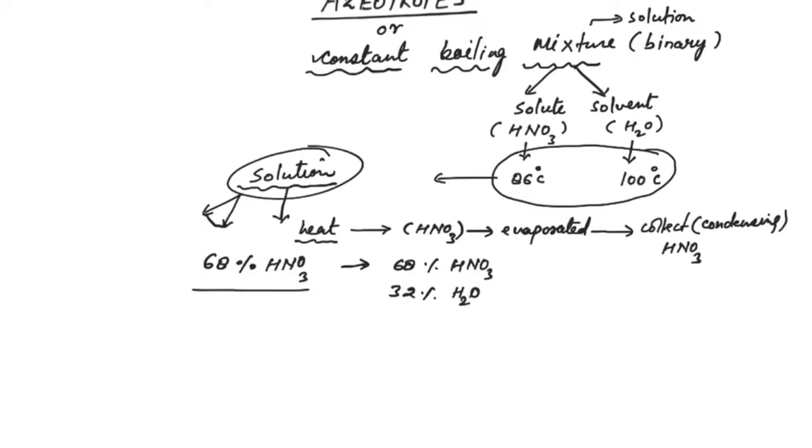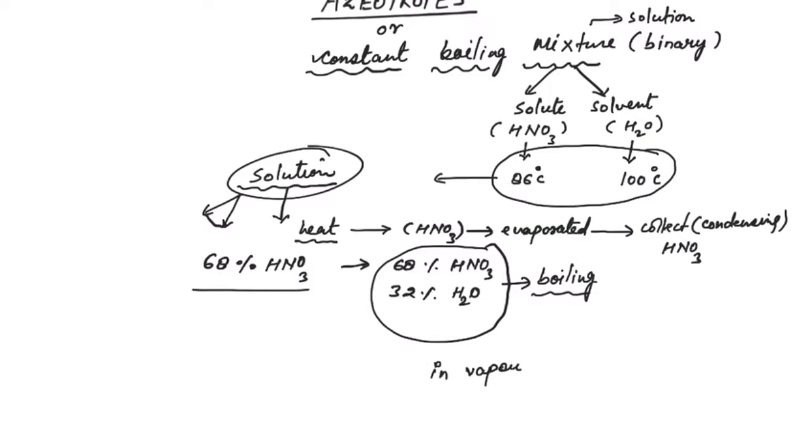Then both these components will start boiling at the same time, and in the vapor phase we will have the constituent particles of both HNO3 as well as H2O at this concentration, at 68%. Only at this concentration will both water and nitric acid start boiling.